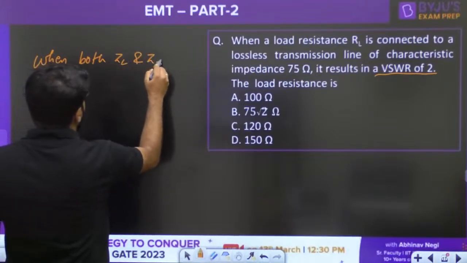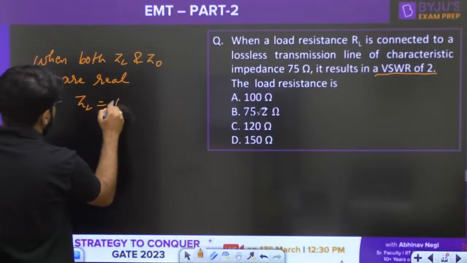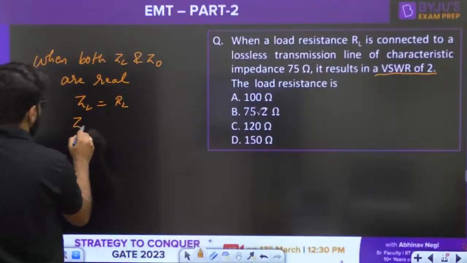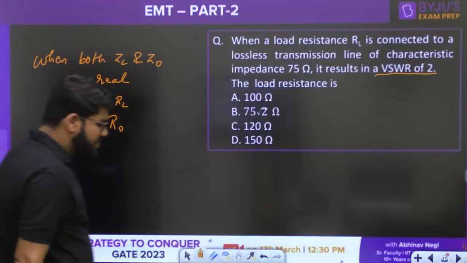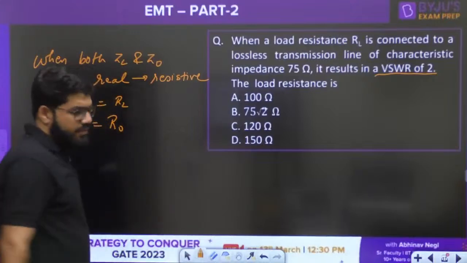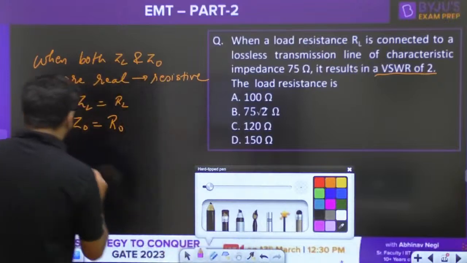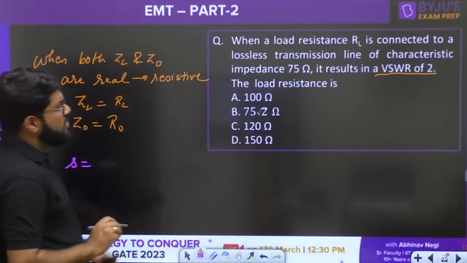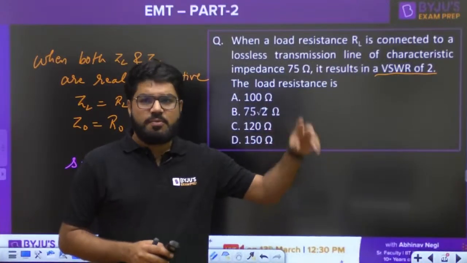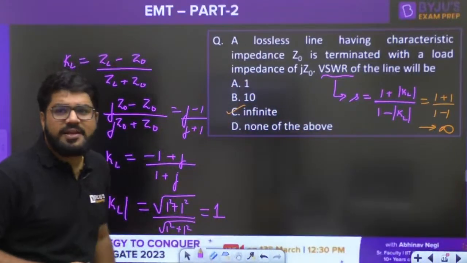When both ZL and Z0 are real, that is ZL is equal to RL and Z0 is equal to R0, real meaning resistive, when both the impedances are resistive, then for the voltage standing wave ratio we normally find K first: 1 plus mod K upon 1 minus mod K is the standing wave ratio, and then you have to find the value of KL as ZL minus Z0 upon ZL plus Z0.